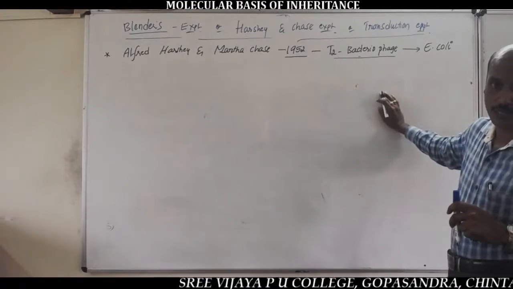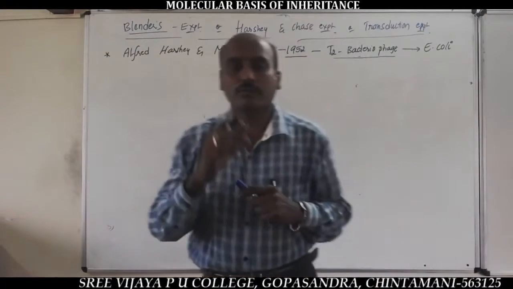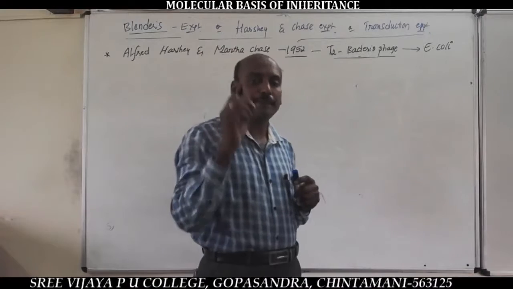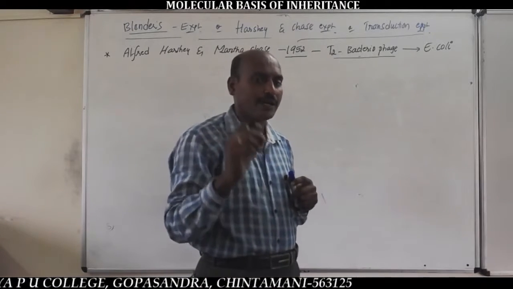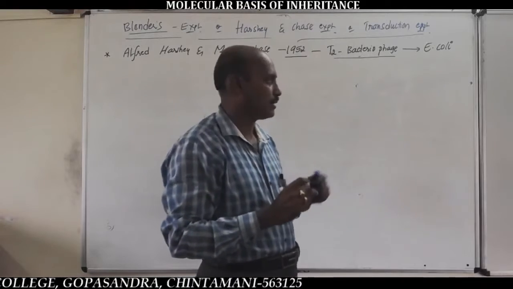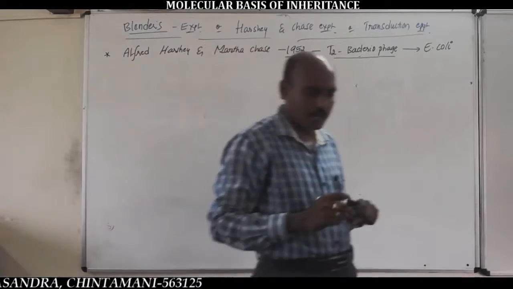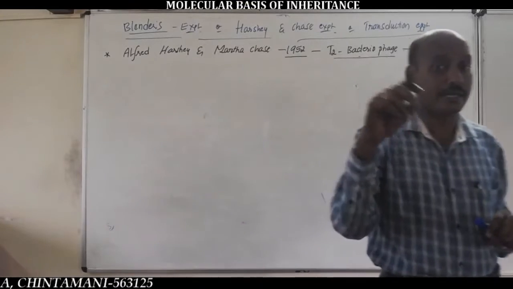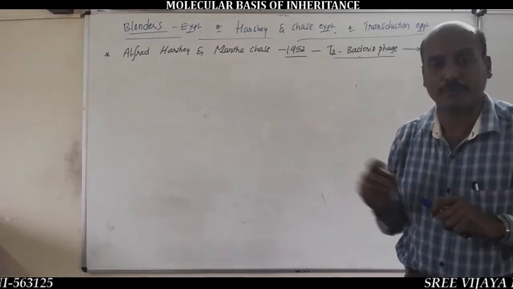There is one more simple question in board exams. Which is the principal organism for the Hershey and Chase experiment? The right answer is the T2 bacteriophage. And which is the ideal organism for Griffith's transformation principle experiment?